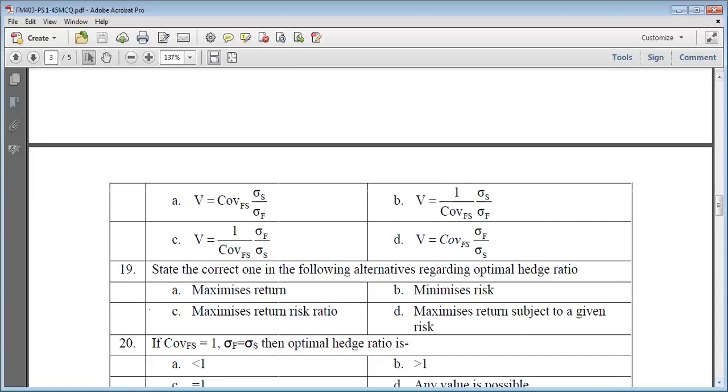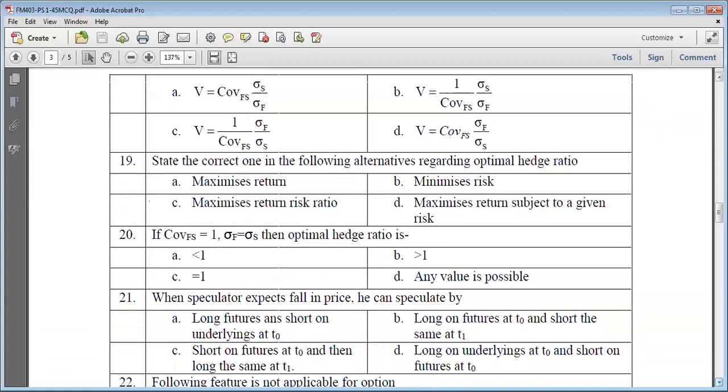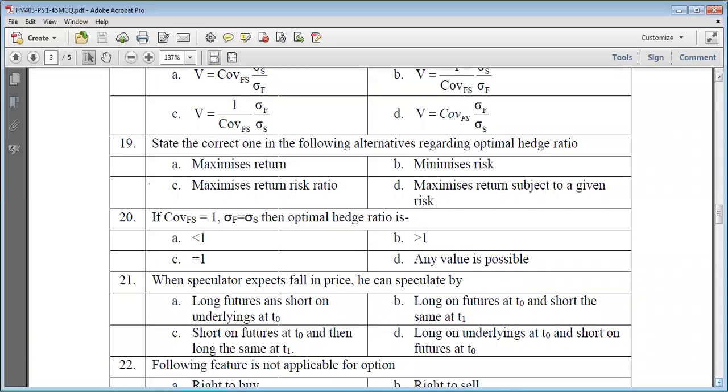Now we are coming to question number 20. If covariance is equal to 1 and standard deviation of f is equal to standard deviation of s, then the optimal hedge ratio is, put it in formula A of question number 18.